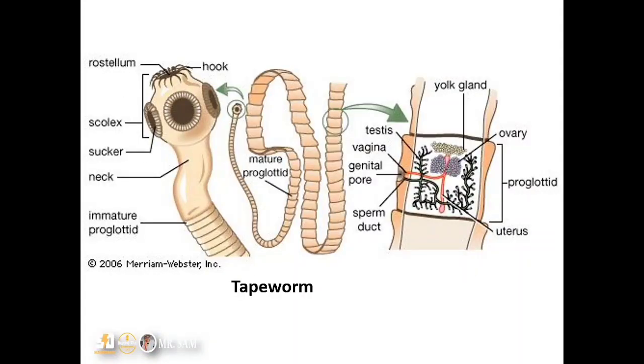So this is a typical diagram of a tapeworm, where we have the head of the tapeworm, the bodies. You can see from the diagram the head is known as the scolex, and it has a rostellum and hooks and suckers. This helps it to attach to the gut of the host, and then whether the host is moving, it will be able to still be attached to the gut and then acquire much food through diffusion. You can see that the immature proglottid can be found very close to the neck, and then as you move towards the tail end, we have the mature proglottid. This proglottid is where the sex cells can be found, and which helps in propagation for the tapeworm.